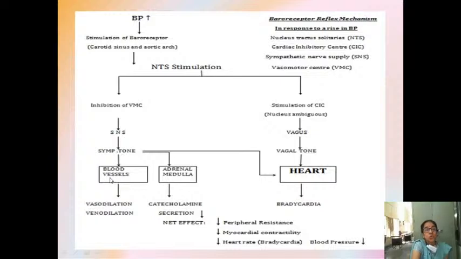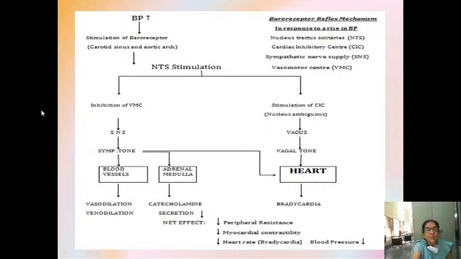Sympathetic nervous system stimulation has decreased. So what will it do on the blood vessels? Blood vessels should vasodilate. Arteries will vasodilate and veins will vasodilate. So arterial is vasodilation, veins is venodilation. So blood vessels will dilate, and that means it will bring down the heart rate.